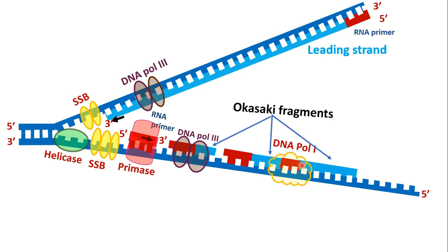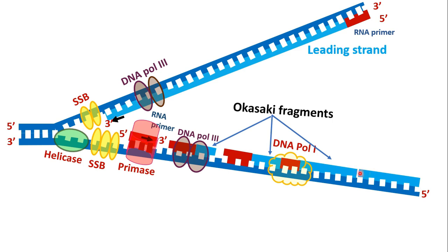It will synthesize DNA fragment over here in the 5' to the 3' direction. So if you see, this was synthesized by DNA pol 3, but this small gap will be synthesized by DNA pol 1. So now it will be like this. Okay, the DNA synthesized by pol 3 and the DNA synthesized by pol 1.